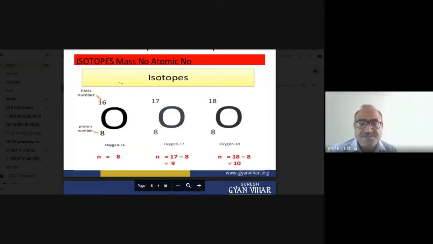In general, we have to go back to the Earth's origin, and the Earth's origin clearly shows that there are different mass numbers of the same element.